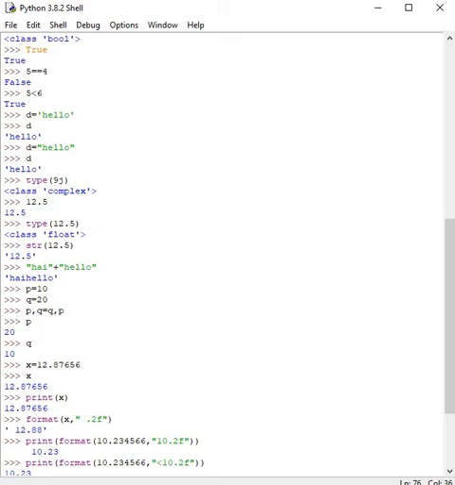Justification. By default, any number is right justified. You can insert the less than symbol in front of a format specifier to specify an item to be left justified. You see the example here.